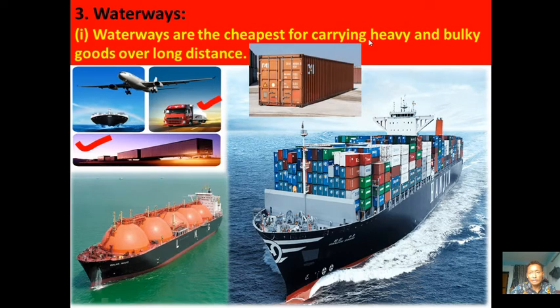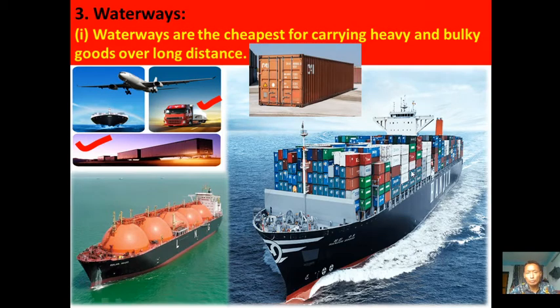If we compare these four modes of transport, waterways are favorable for carrying very heavy and bulky goods like machines. Here we have a cargo ship, and on the cargo ship we have standard containers. The size of these standard containers is very large. So as compared to airways, roadways and railways, waterways are suitable for carrying heavy and bulky goods over a long distance.